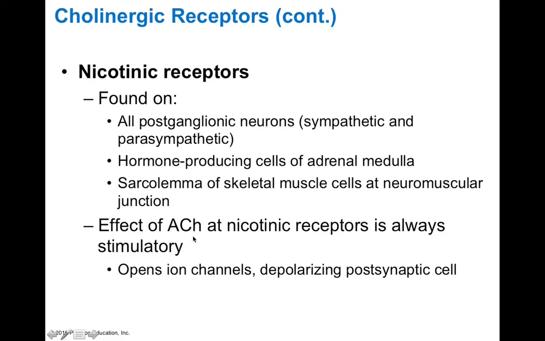The effect of acetylcholine at nicotinic receptors is always stimulatory because, as we've learned, nicotinic receptors are ligand-gated ion channels that allow an influx of sodium, which is depolarizing and therefore an excitatory postsynaptic potential. So if acetylcholine interacts with a nicotinic receptor, it opens this ion channel and it's always depolarizing and therefore always stimulatory. But that's only if it's nicotinic receptors.